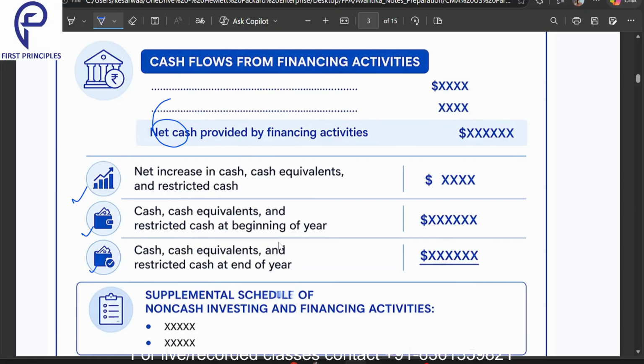I can assure you that till date I have not seen anywhere in the examination that you will be asked the format of any of the financial statements. This is just given over here for your better understanding. It's not something you need to memorize. It's just to help you understand how an actual statement of cash flow is presented.